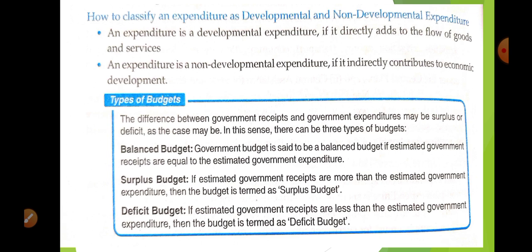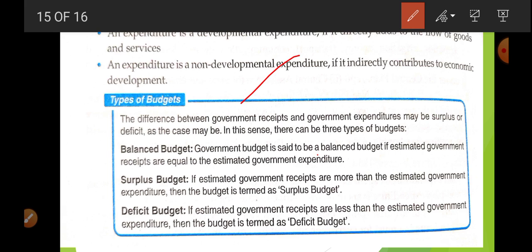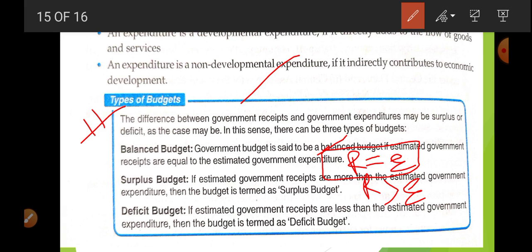Okay, now types of budget, which is very, very important. Look, what is a balanced budget? Balance means that when your receipt is equal to your expenditure, this is the case of balance. Surplus means that your receipt is more in comparison to expenditure.